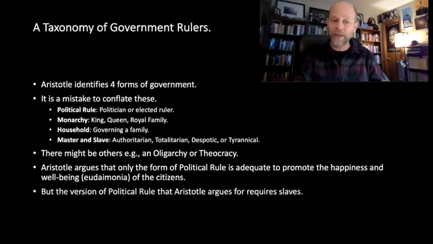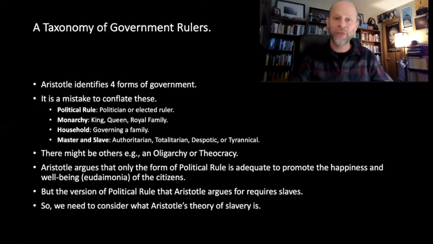However, we also need to keep in mind that the version of political rule that Aristotle's going to favor, the one that he argues for, is going to require slaves. But we need to say a little bit more about what Aristotle means by slaves in order to make sure that we are interpreting him fairly. So with that in mind, then, the next thing we're going to need to do is look a little closer at Aristotle's theory of slavery as it relates to these different forms of governmental structures or different forms of governmental rule.